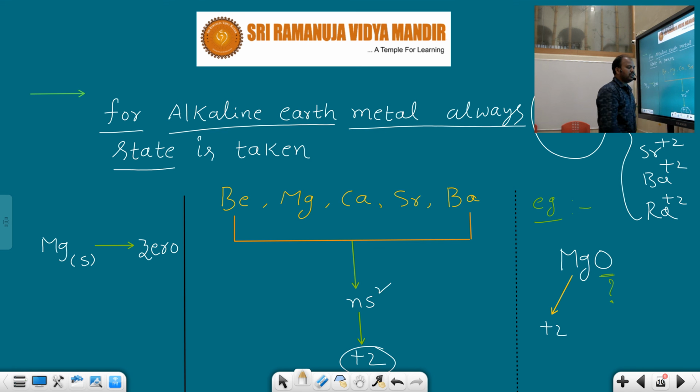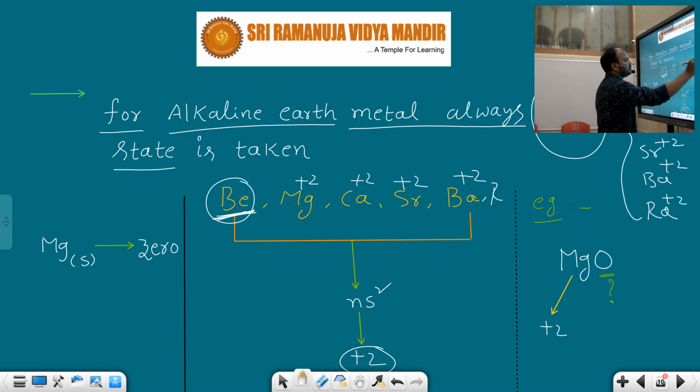So what is the definition of oxidation state? The state in which the element behaves to be stable. All these atoms of the elements, excluding beryllium, if they donate 2 electrons, they are more stable. That's why they show the oxidation state plus 2.